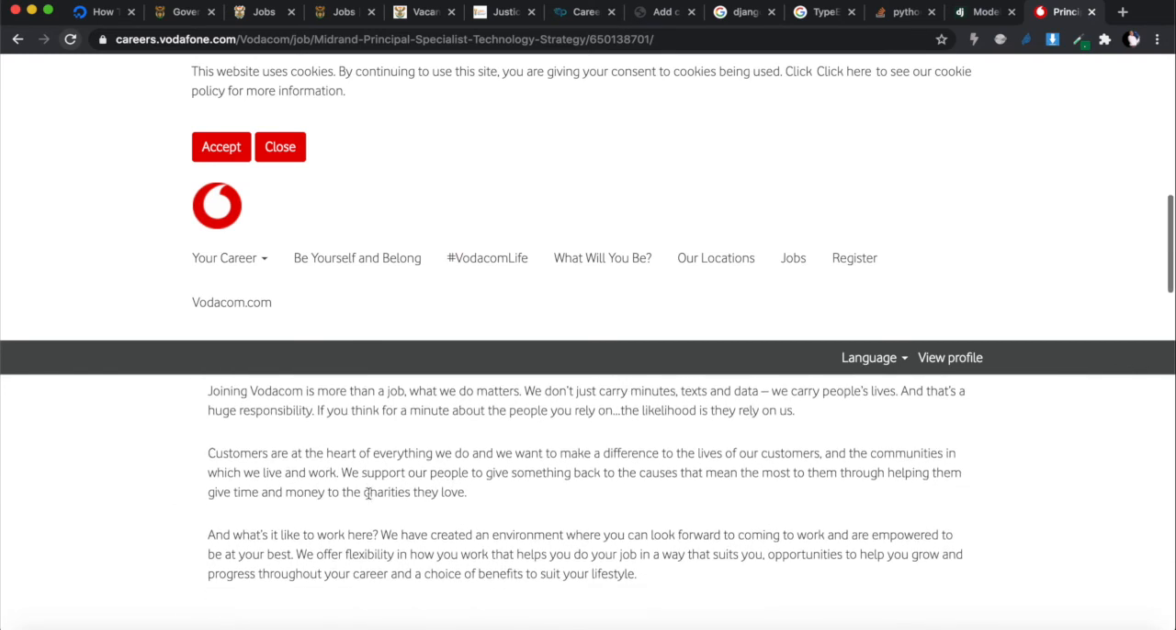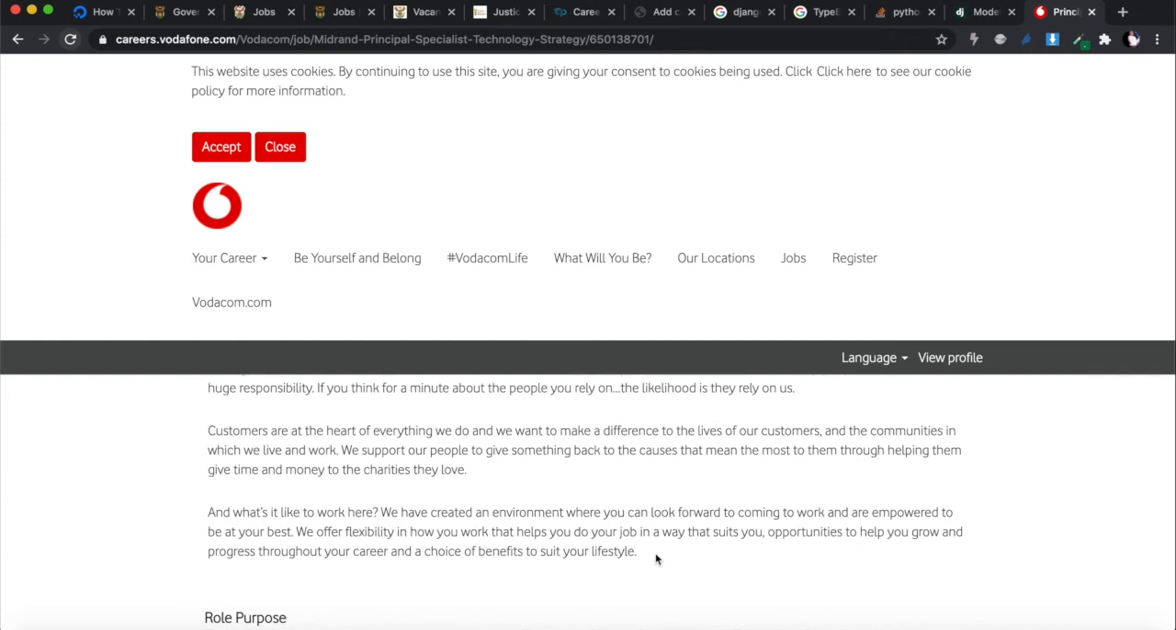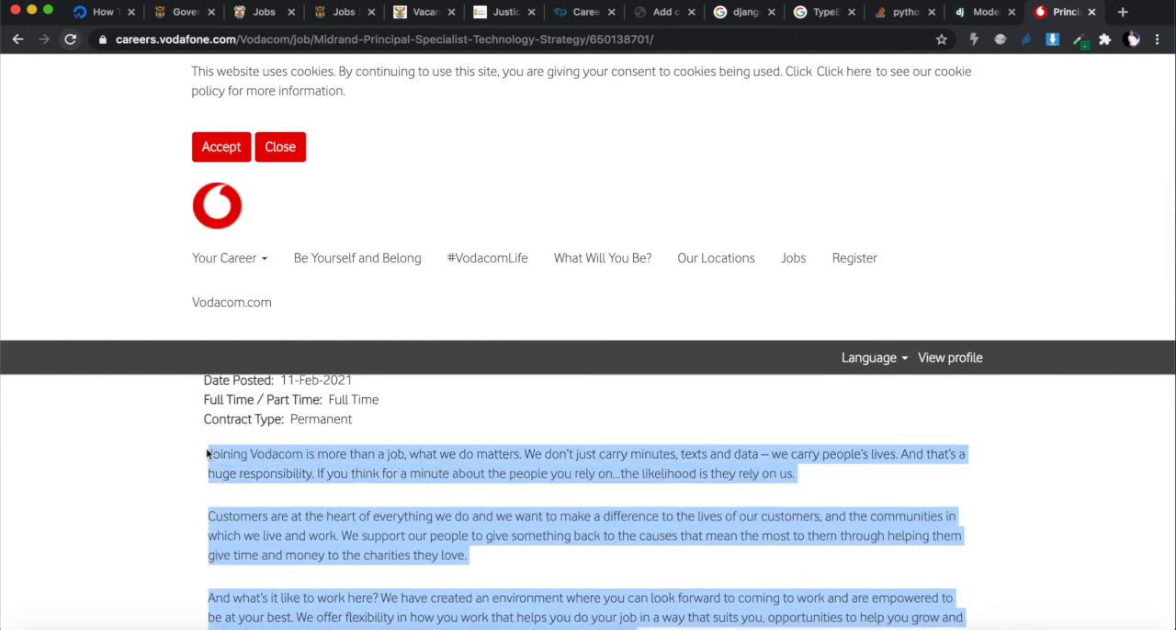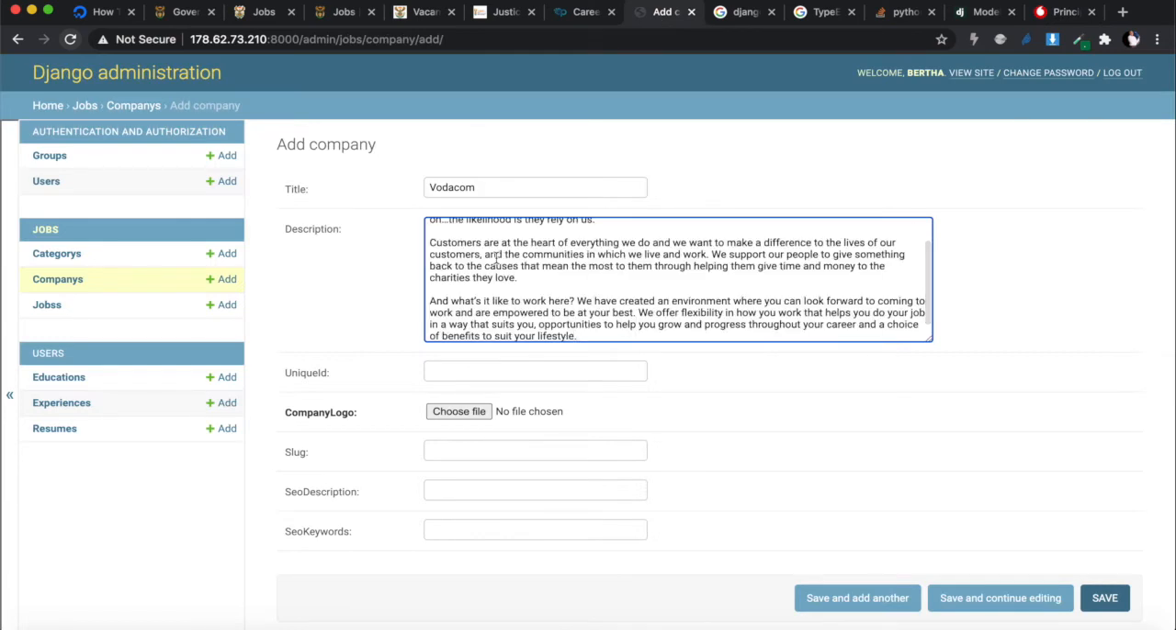Yeah. All right. So I'm going to copy this. Doesn't matter, I can fix it later. So it looks like a whole description for a company. Okay, I'm going to post that in there. The unique ID, I don't have to specify. This will be calculated for me when I save the file.